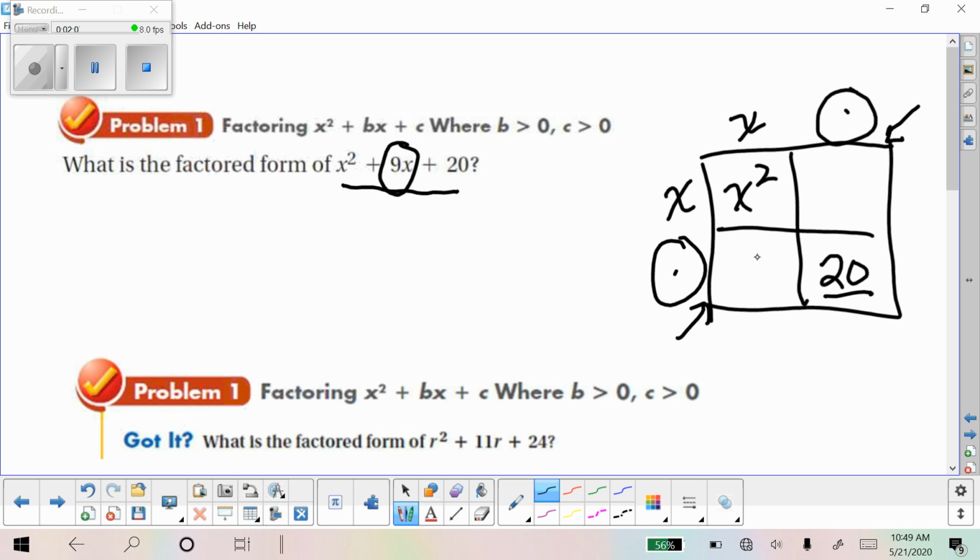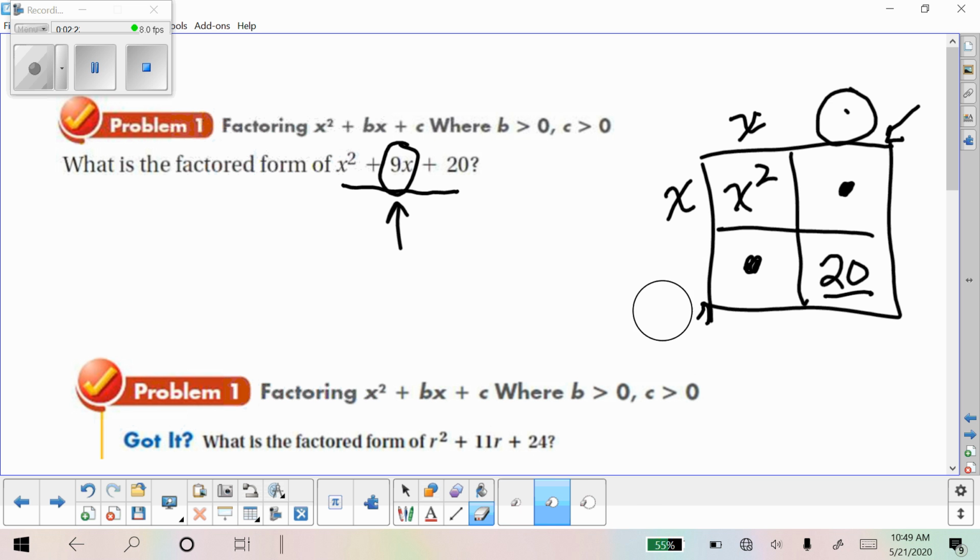And when we add this term right here and this term right here, it will equal 9x. All right. So start thinking about that. What two numbers have a product of 20 and have a sum of 9?